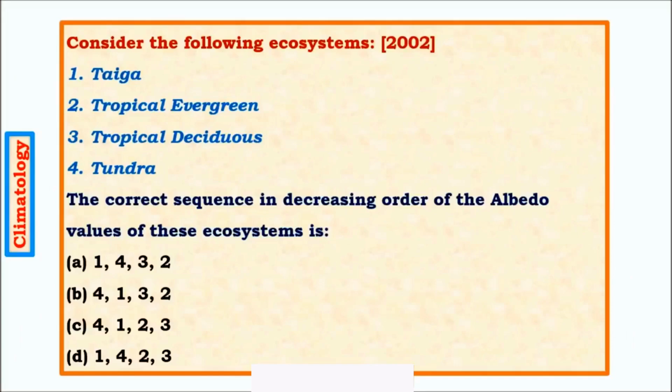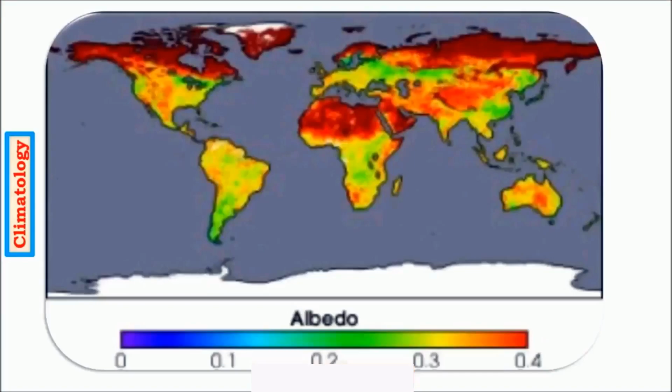Now let us look at another question. Consider the following ecosystems: taiga, tropical evergreen, tropical deciduous, tundra. We have to arrange these in decreasing order of albedo. For answering this, let us look at an albedo map, and also we can make use of the table which we have seen in the previous slide.